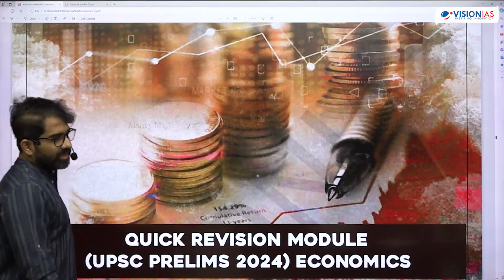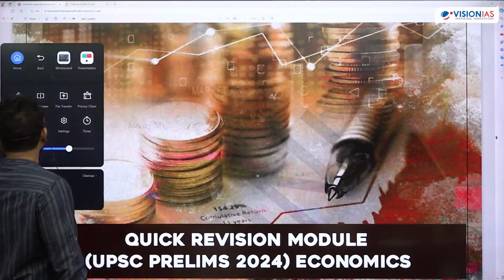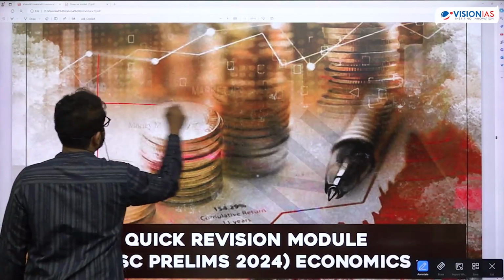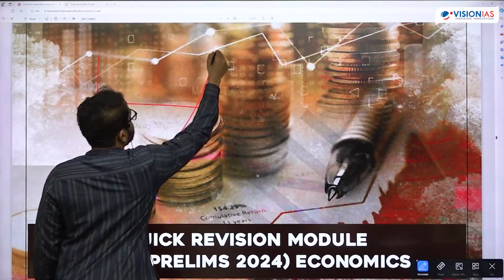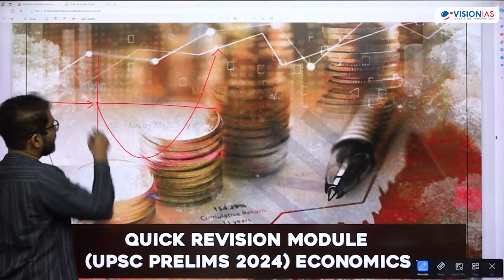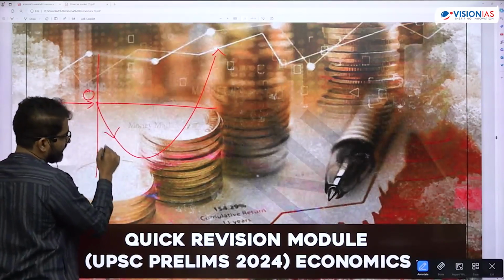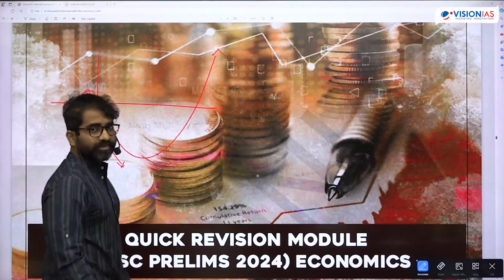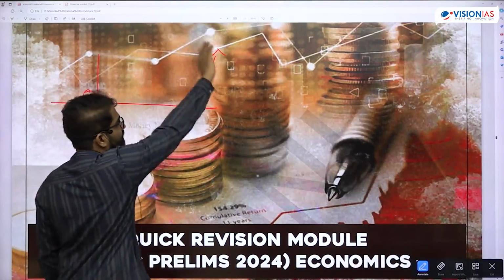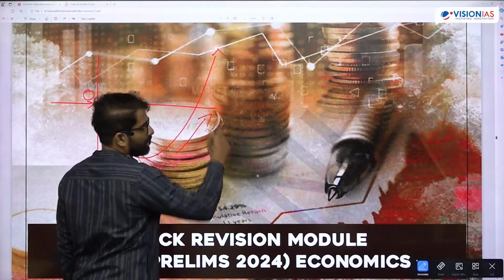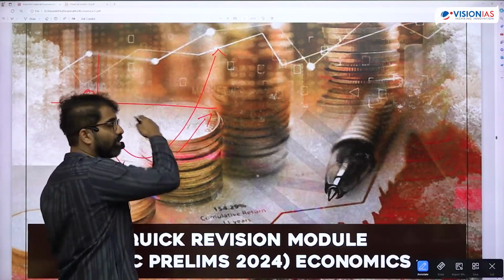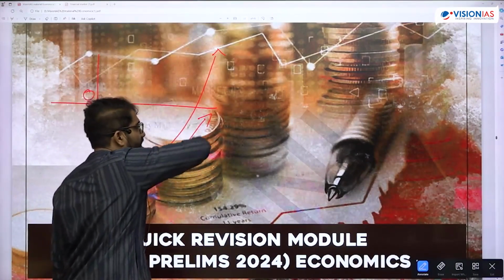A huge topic: the J curve. Have you heard of the J curve? So what does the J curve say? Whenever the rupee value is depreciated, my current account deficit, or trade deficit, first increases, going below zero, and only after a certain period does the benefit come, when the current account becomes positive.